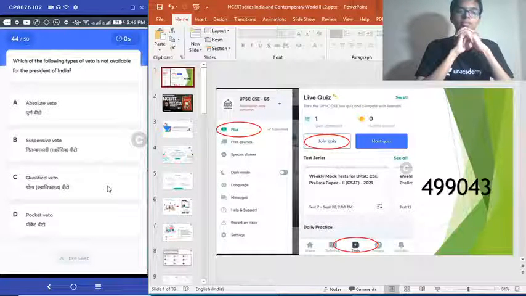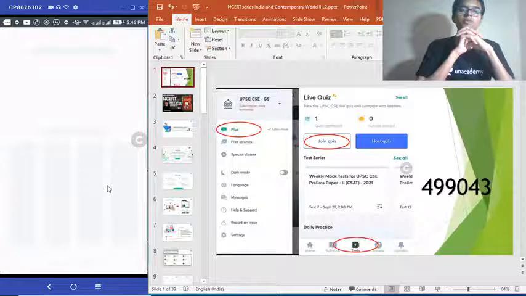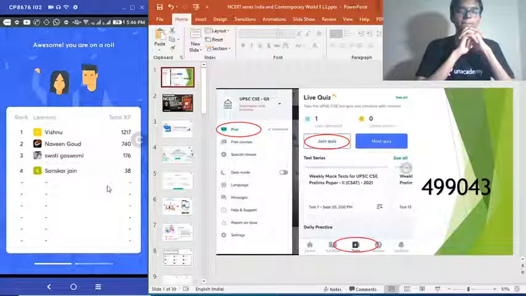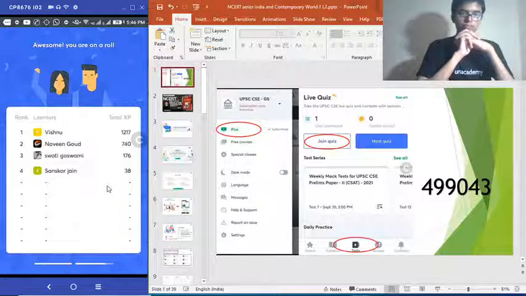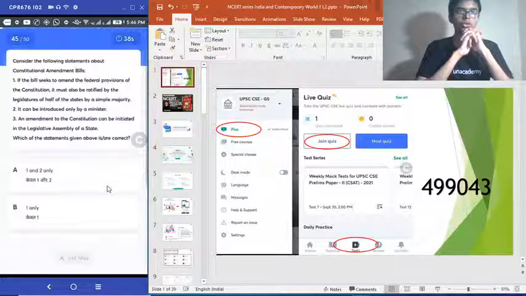Correct answer is option C. Both Naveen and Vishnu got it. Very good. Direct question. Moving on to question 45.